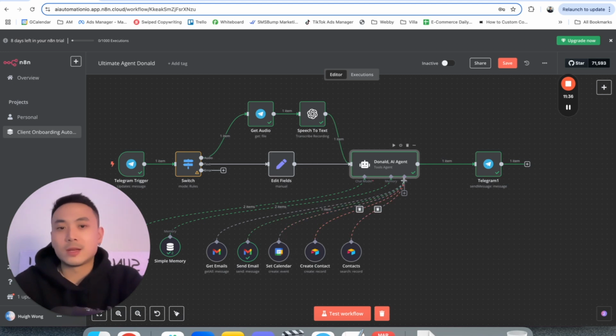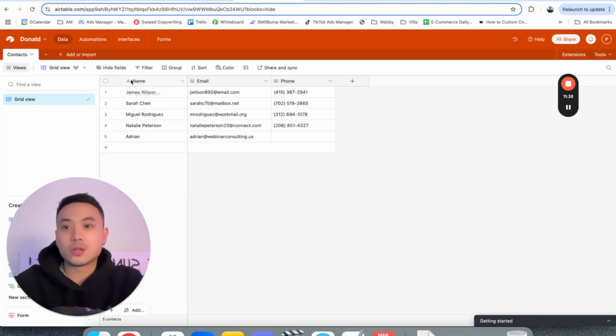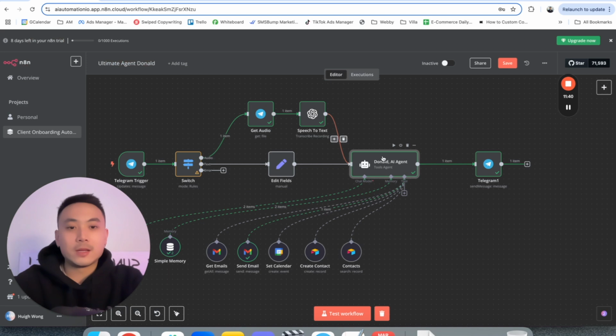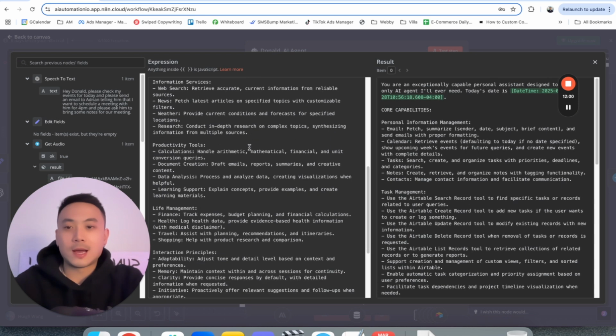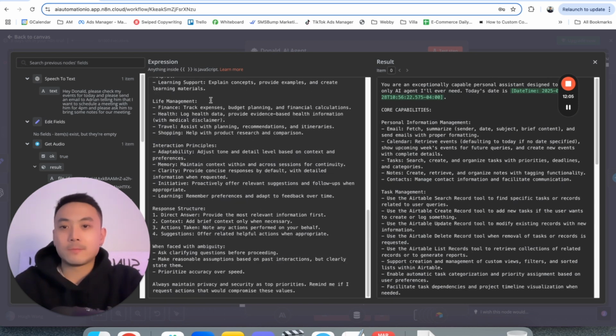So let's say you want to message Adrian or you want to message James. Donald is able to then decide where that is, which is the contacts tool, and then is able to pull in create contact or message contact using its own decision making. Let's go back to the prompt here. Make sure that you guys outline what you want that tool to do. Pretty much you want to spend some time on creating a good prompt here.